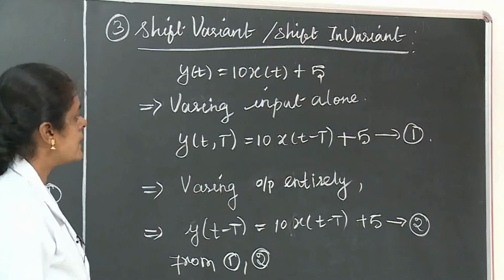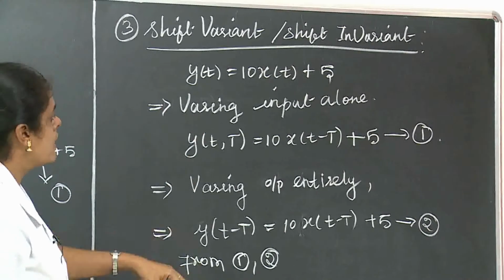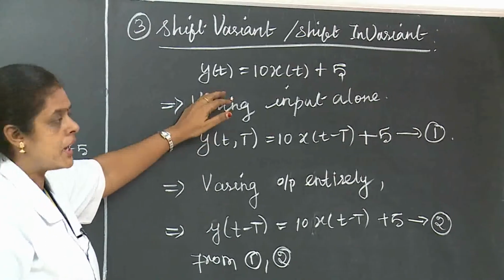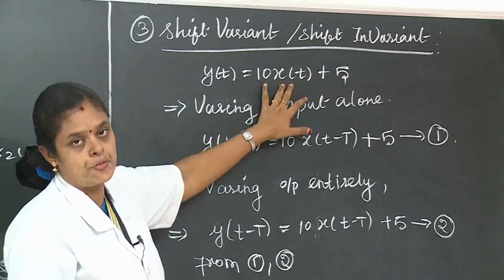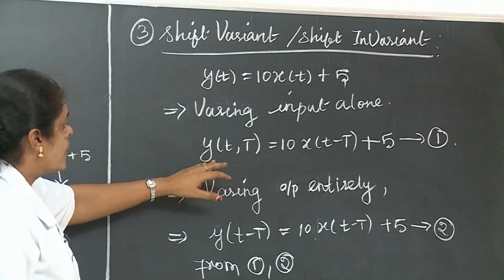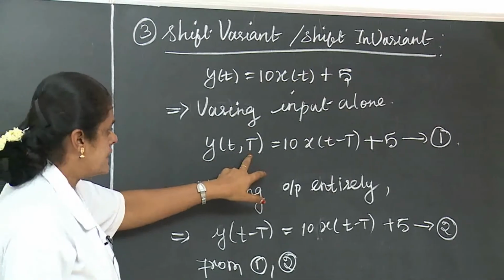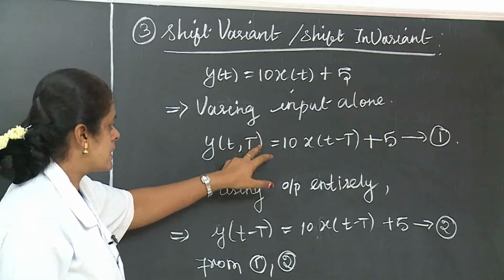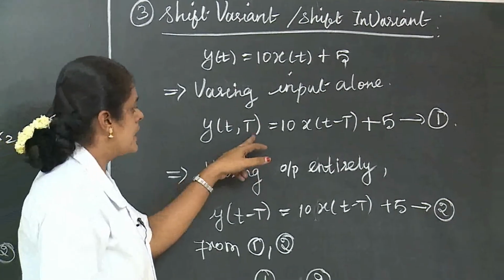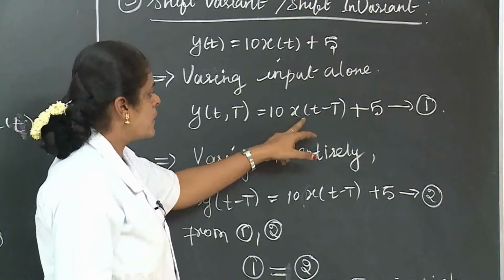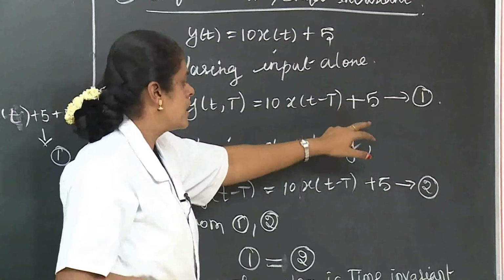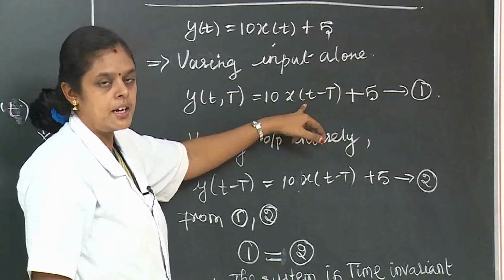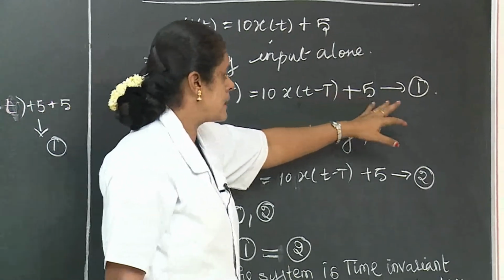So let us take y of t equal to 10 into x of t plus 5. So in that we have to vary the input alone. Input alone means the function x of t, right? So y of t comma capital T equal to, the T means the time period T. So the shift time T is mentioned here. So equal to 10 into x of t minus T plus 5. So here the input alone is varying by the shift. So this is equation number 1.